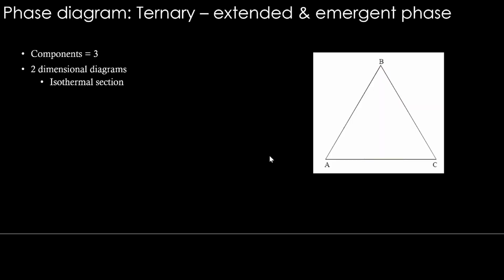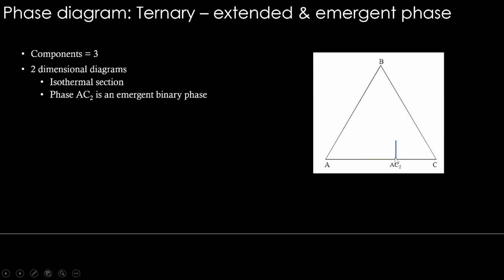What about the emergent phase? Consider the ABC system isothermal section. As a dot here, it's the AC2 phase, meaning at a particular stoichiometry of A and C, you see this emergent phase on the binary side. Of course, this dot will not be given in most of the diagrams. I am putting it here for the sake of understanding. So this is an emergent binary phase. In a binary phase diagram, this may look like a vertical line, a line compound, but this is just a dot in the ternary space. Now, this AC2 is an emergent binary phase.